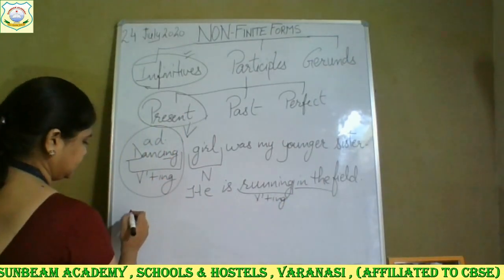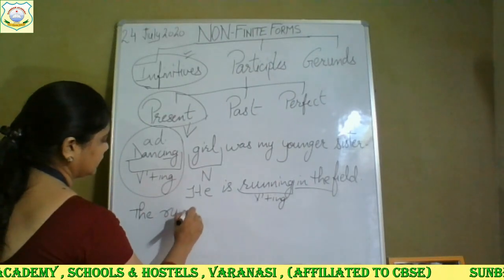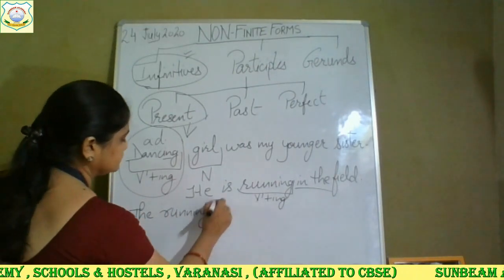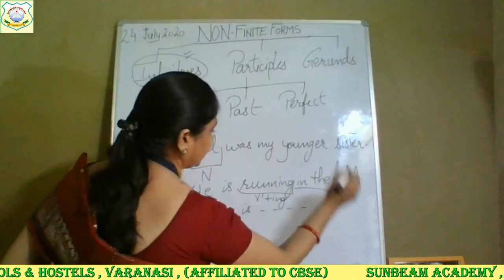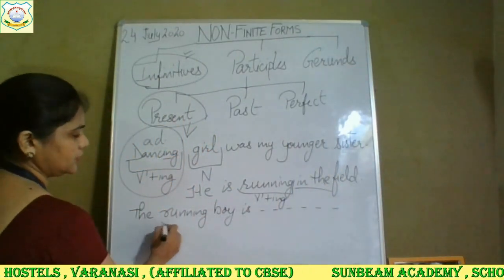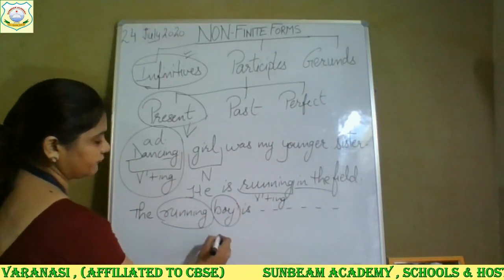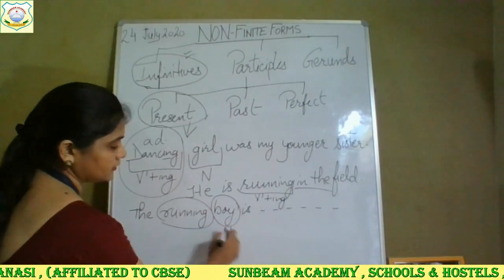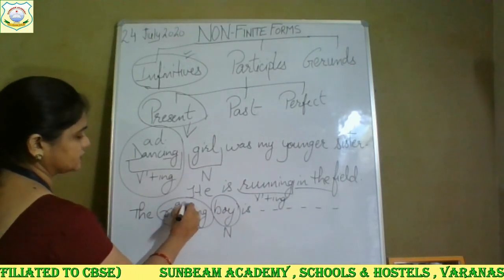But if I say in this way, the running boy is my younger brother. So here, running boy. Just after running, what is there? A noun is there. And running has now become your adjective.